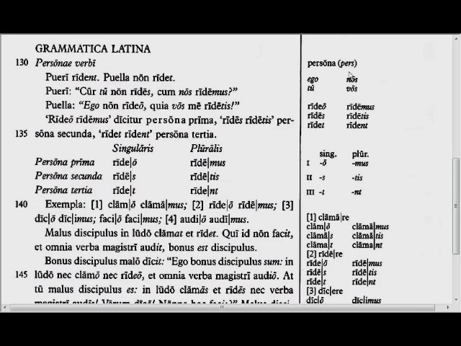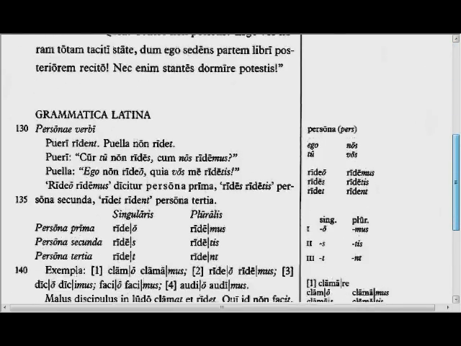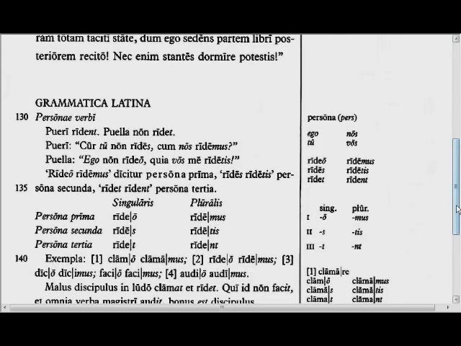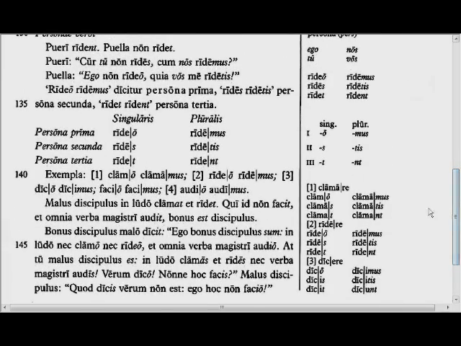In this section, you are introduced to all of the four conjugations in the present active indicative. You should be able to conjugate any of those verbs on the right-hand side here. Clamo, rideo, dico. You should be able to add the endings in from memory and chant those endings. So clamo, clamas, clamat, clamamus, clamatis, clamant, rideo, rides, ridet, ridemus, ridetis, rident, etc. And you should be able to do that for all the verbs in the margin.